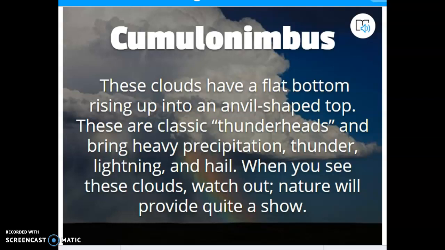It's a thunderstorm cloud that does bring heavy precipitation, and it's very dangerous because it has lightning associated with it as well, and when it's extremely bad, you can have hail fall from it. If you see these clouds, watch out. They're very dangerous, and you need to be able to recognize those, and that's questions I've seen pop up on tests and quizzes before, so let's be careful with those as well. Cumulonimbus.